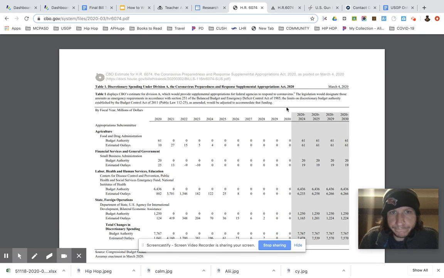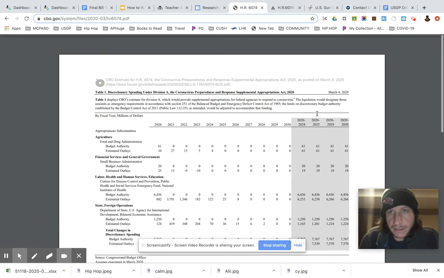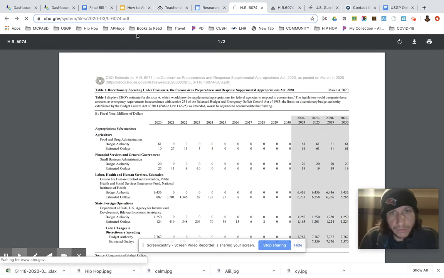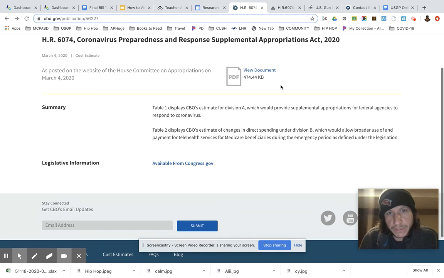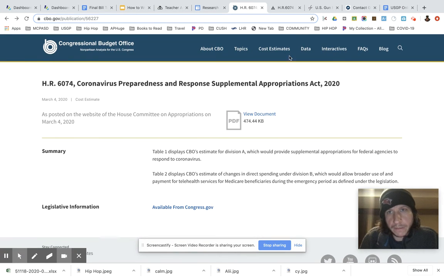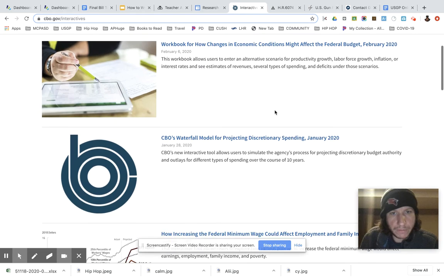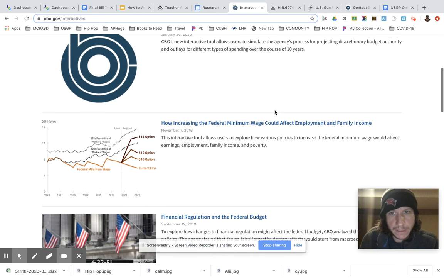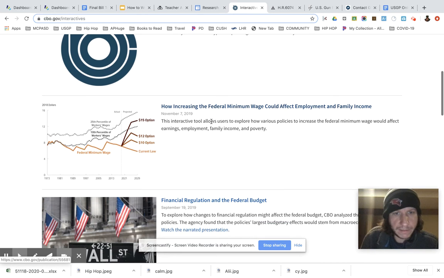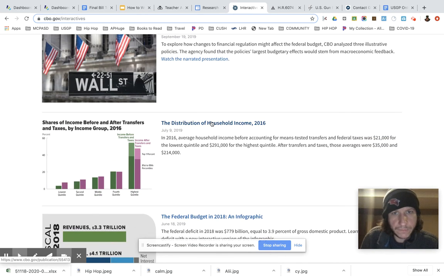So this is where you can go to find similar legislation to your own, and you can see potentially what costs would be and where they get those estimates from. It's a fun website to play around on, especially if you want to know what things cost in general. I know somebody's doing raise the federal minimum wage, lower the federal minimum wage. Looks like a good interactive tool for that, and so on and so forth.